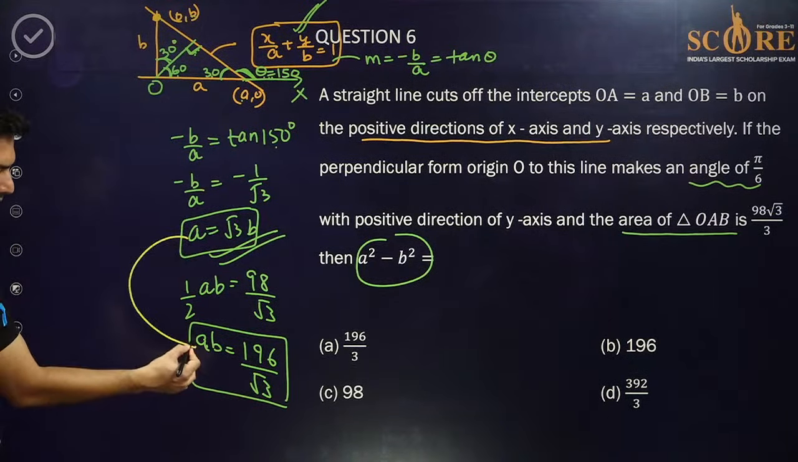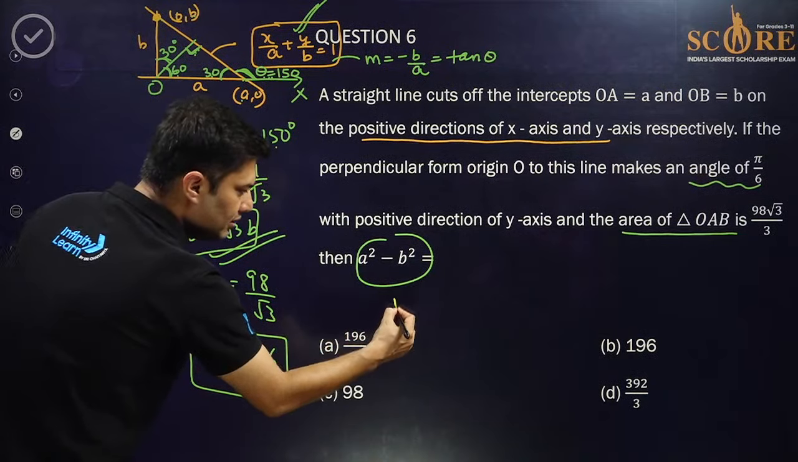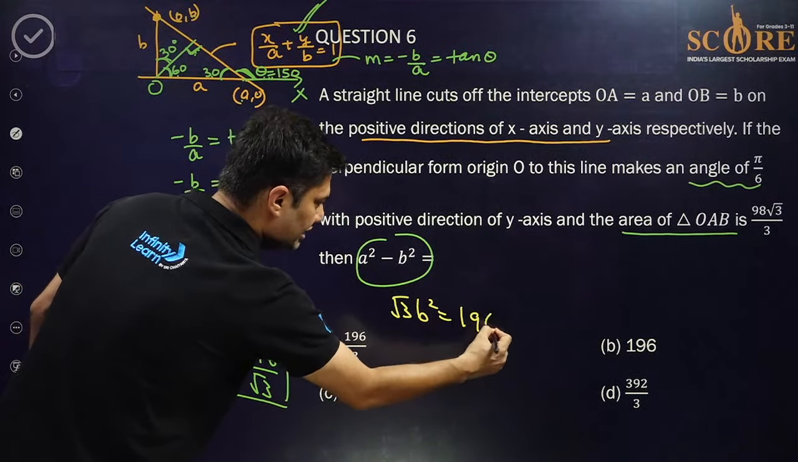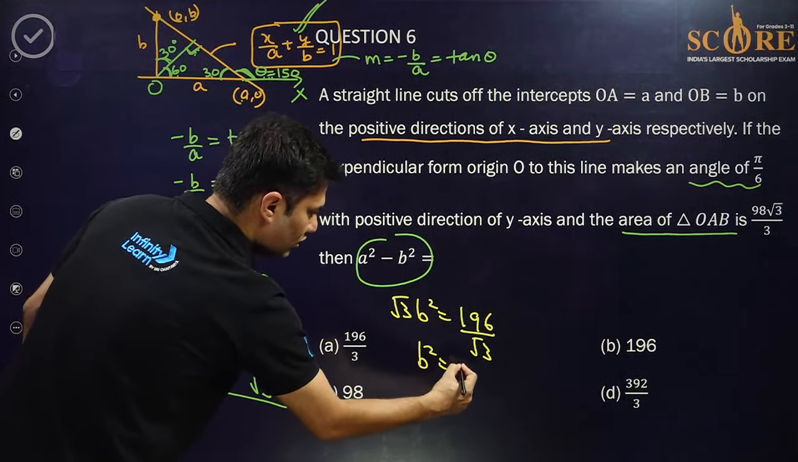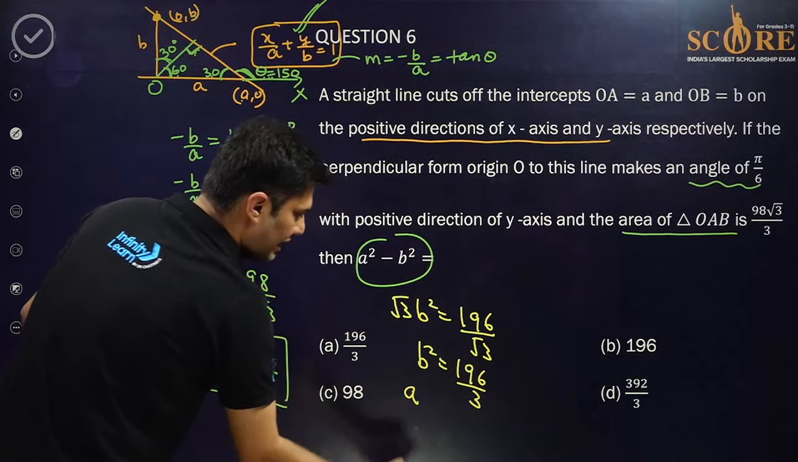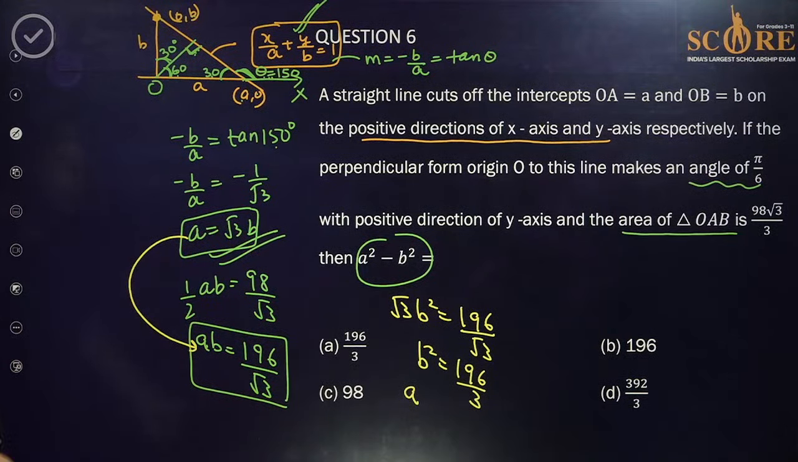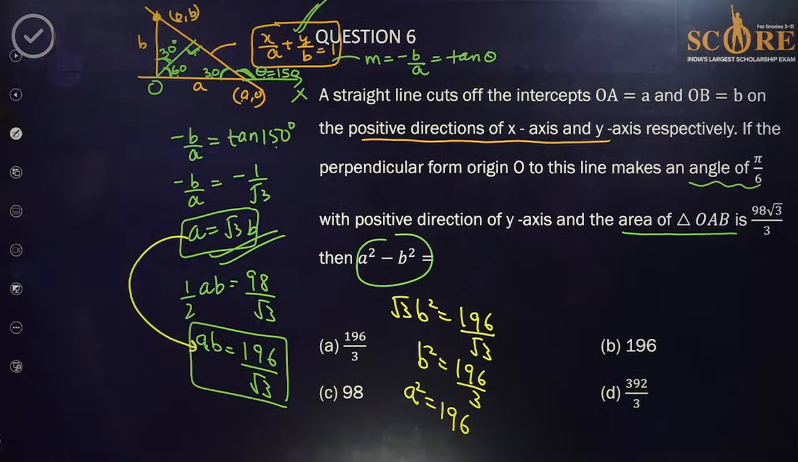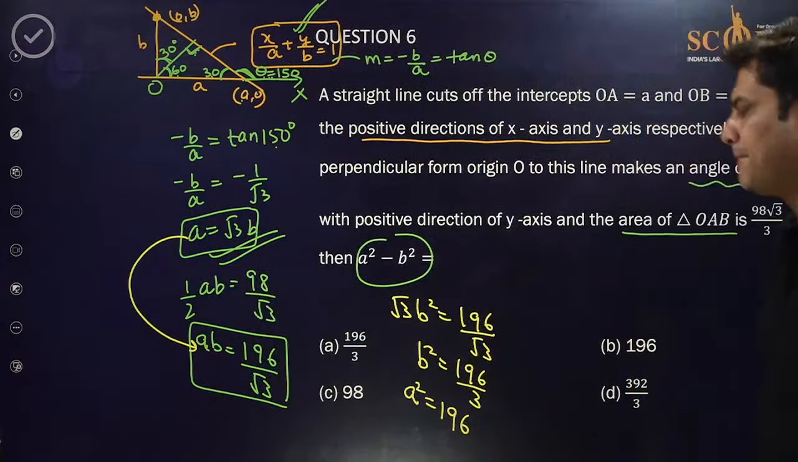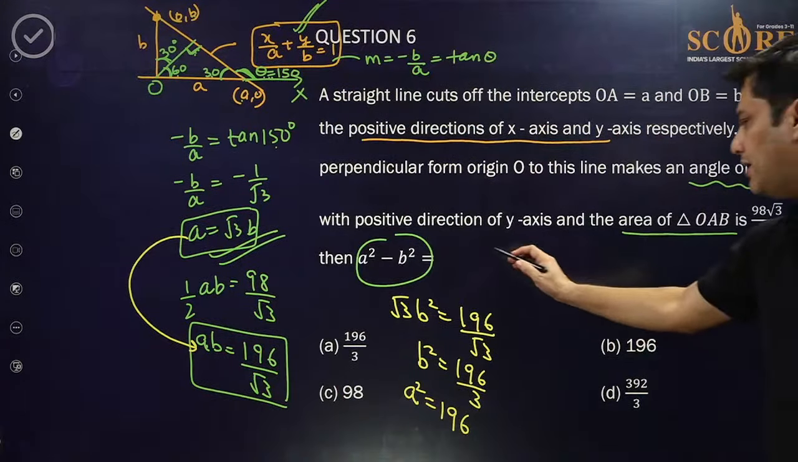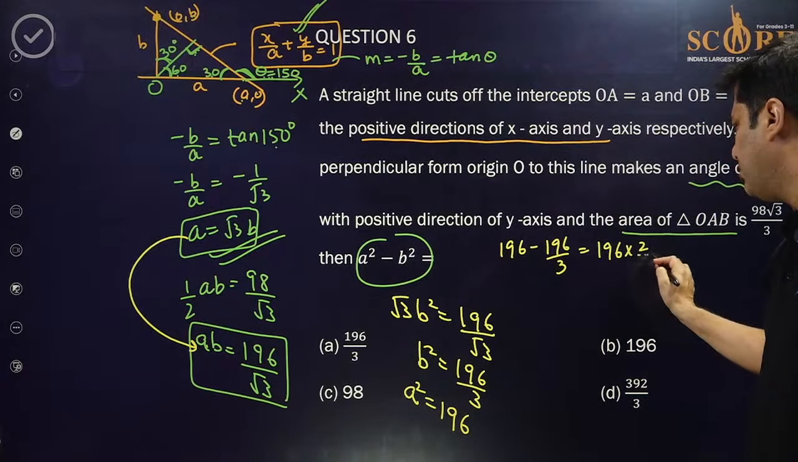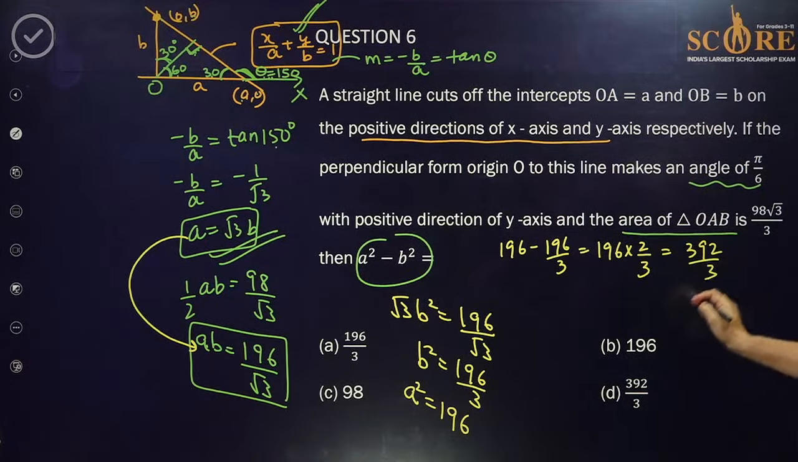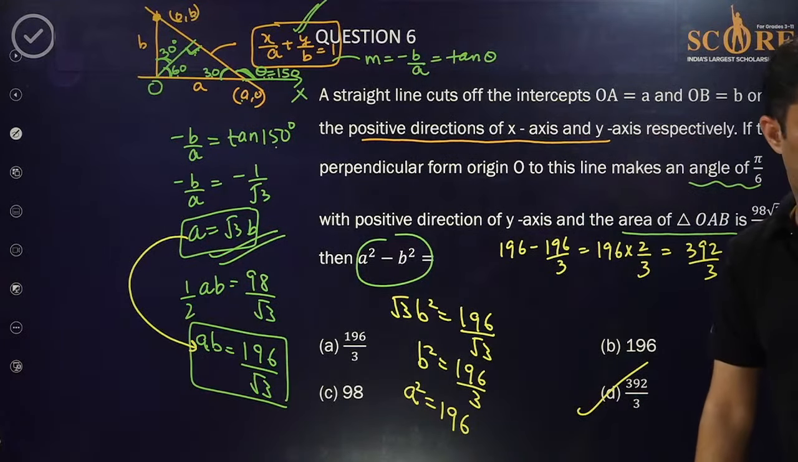Just put a equal to root 3 b here. So root 3 b square is equal to 196 by root 3. So b square is equal to 196 by 3. And what is a? a is root 3 b, a square is 3b square. Solved. So a square minus b square is 196 minus 196 by 3. That is 196 into 2 by 3. That is 392 by 3. Option D is the right option.